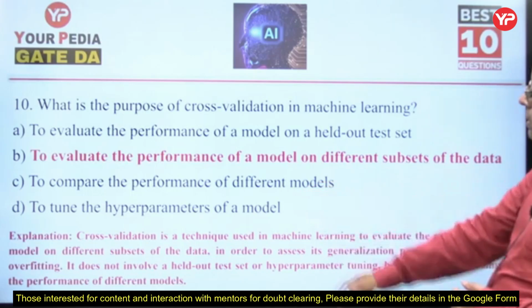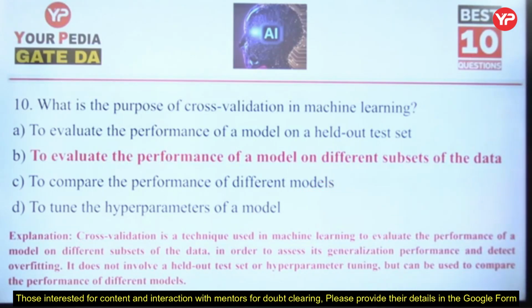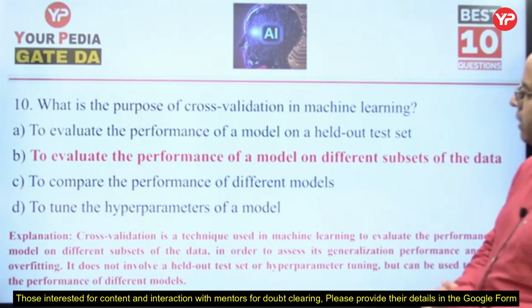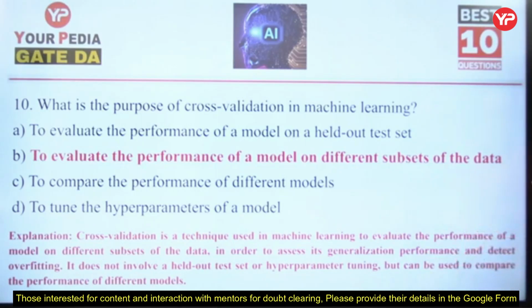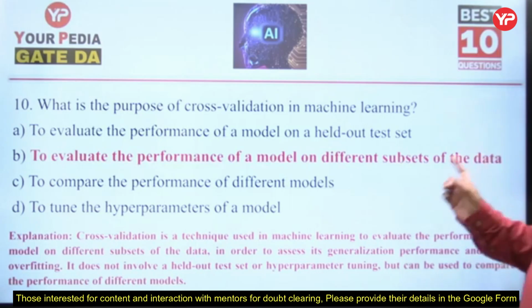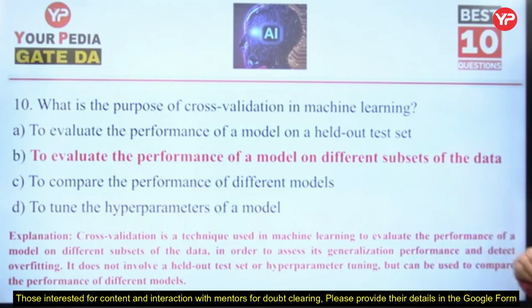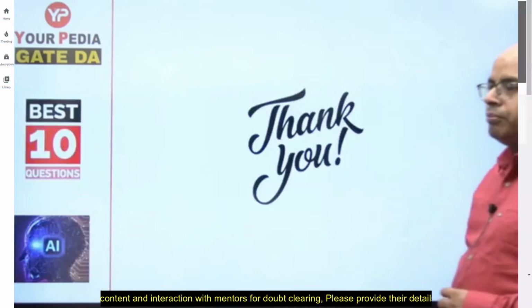Cross validation is a technique used in machine learning to evaluate the performance of a model on different subsets of the data in order to assess its generalization performance and detect overfitting. That's why it is so important. It doesn't involve a held-out test set or hyperparameter tuning, but can be used to compare the performance of different models. So that's why cross validation is different. Thank you.